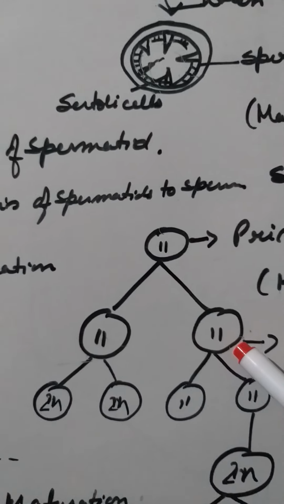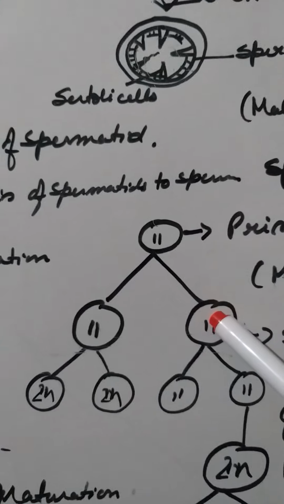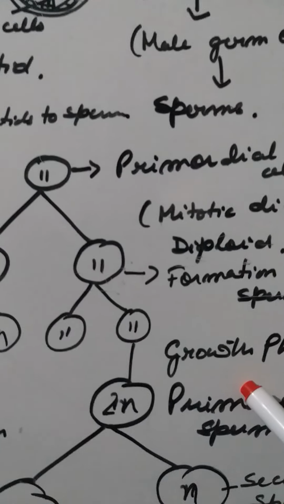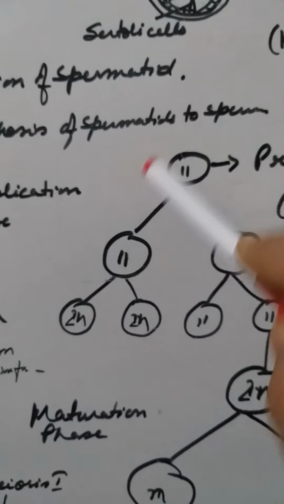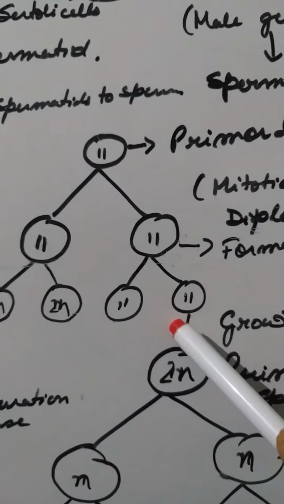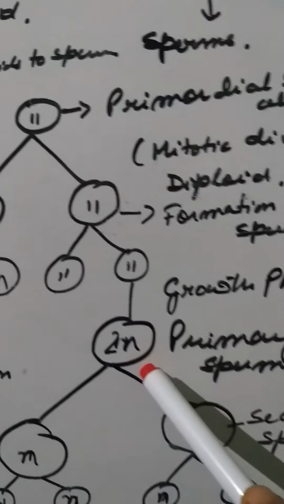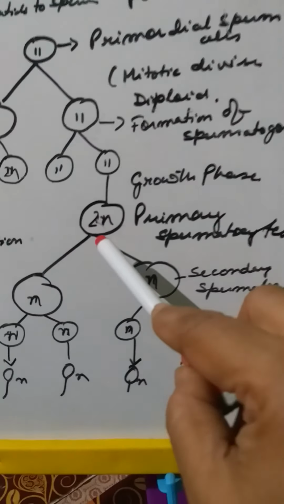Now after this multiplication phase, the cell enlarges, and that is known as the growth phase. They again divide. That means 1 to 2, 2 to 4. That means 4 cells are produced, and one single cell that is still diploid forms the primary spermatocyte cell.